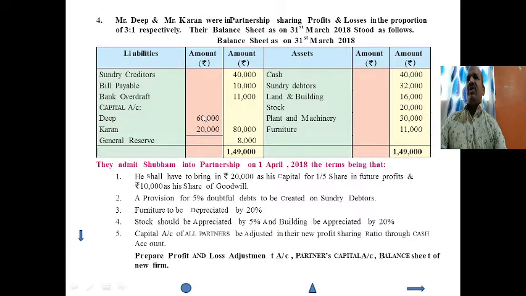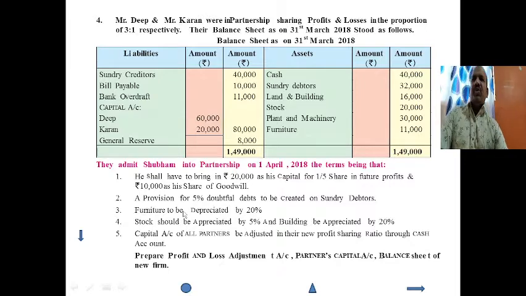Liability side, sundry creditors rupees 40,000, bills payable rupees 10,000, bank overdraft rupees 11,000, capital accounts Deep 60,000, Karan 20,000, overall capital 80,000, general reserve 8,000, cash 40,000, sundry debtors 32,000, land and building 16,000, stock 20,000, plant and machinery 30,000, furniture 11,000, overall total of balance sheet 1,49,000.